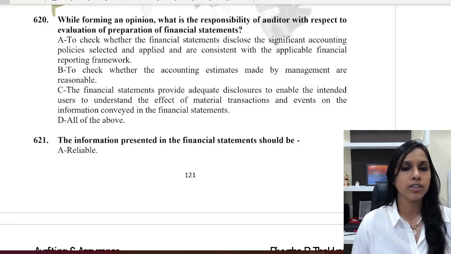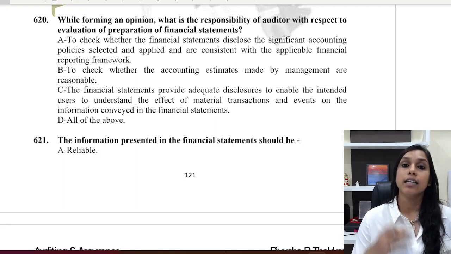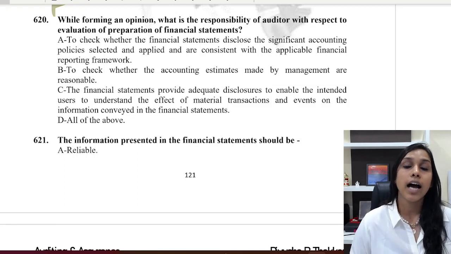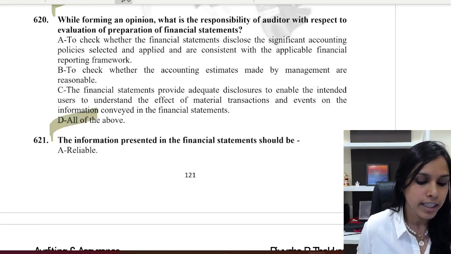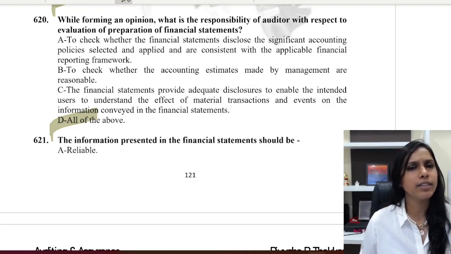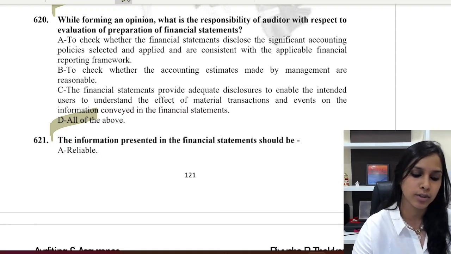Then if we see alternative C, the financial statements provide adequate disclosures to enable the intended users to understand the effect of material transactions and events. Yes, we need to check whether the financial statements cover all the material matters or not. So here the correct answer should be D, my dear friends. The correct answer should be D. Yes, let's quickly go ahead. These were certain easy breezy questions. Let's quickly go ahead to the next question.